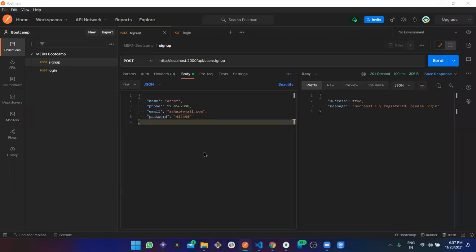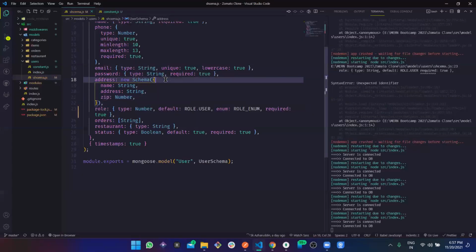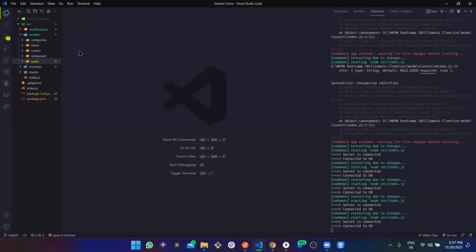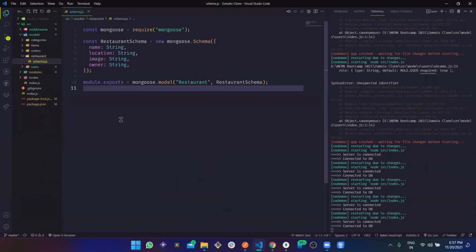Perfect. Now let's move forward and create our different modules like orders, categories, and so on, right? Firstly, let's create our restaurant. Now let's understand the flow, how we will be creating the restaurant. Suppose there would be two sign up options. The first one would be for the regular user, and the second one would be something like register your restaurant. So the other one would be registering their restaurant, right?